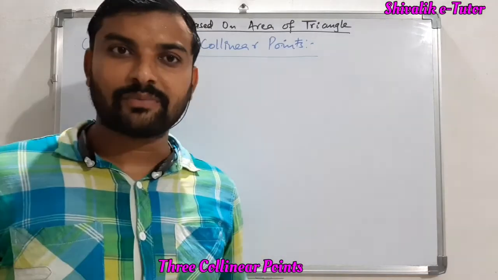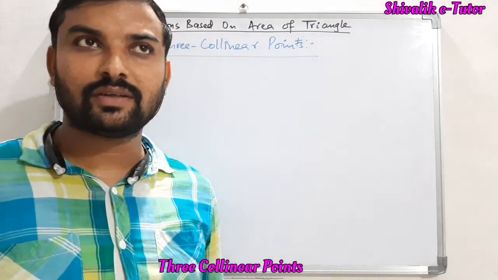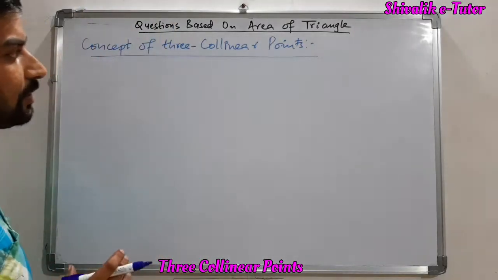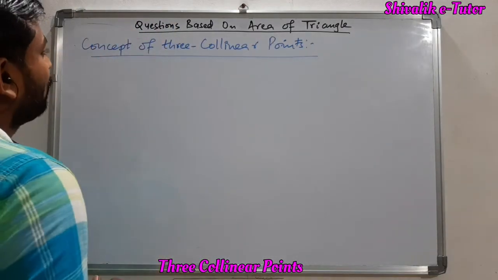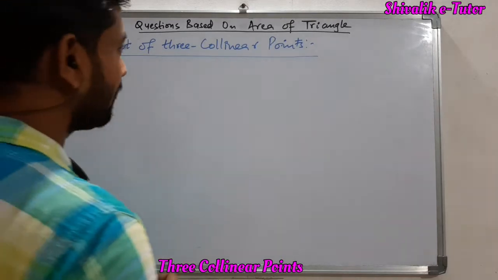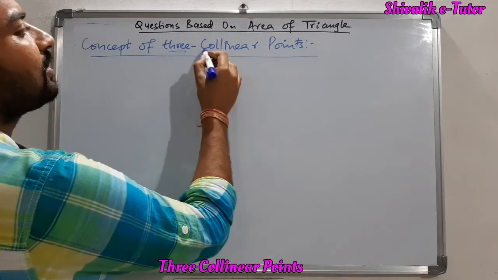Hello everyone, I'm ready with the new video, and here I am just going to discuss a new thing related to the area of triangle. Here I just want to discuss the concept of three collinear points. As the name suggests, we have 3 points and they are collinear.